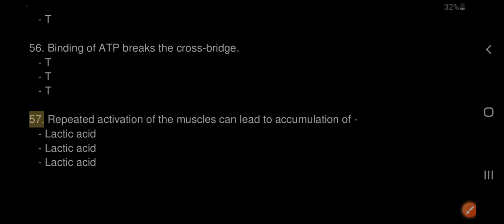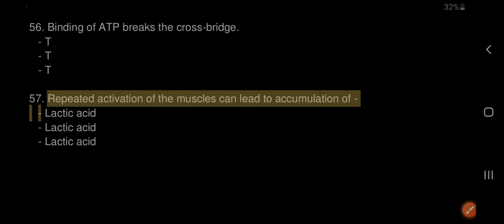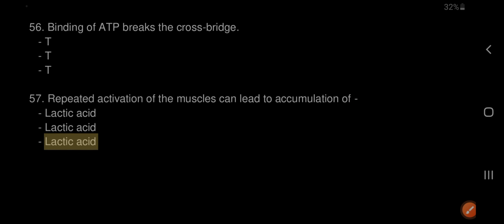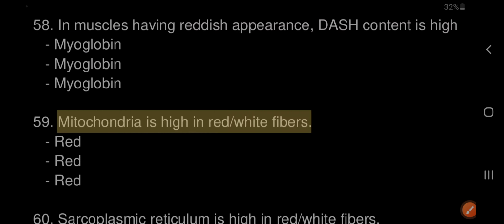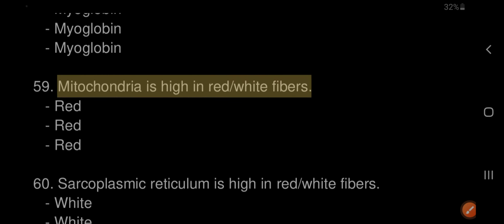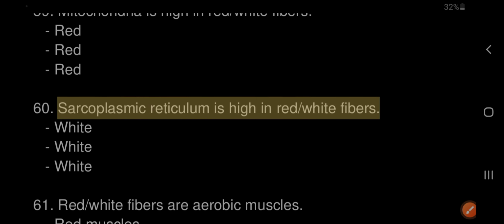57. Repeated activation of the muscles can lead to accumulation of lactic acid. 58. In muscles having a reddish appearance, myoglobin content is high. 59. Mitochondria are high in red fibers. 60. Sarcoplasmic reticulum is high in white fibers.